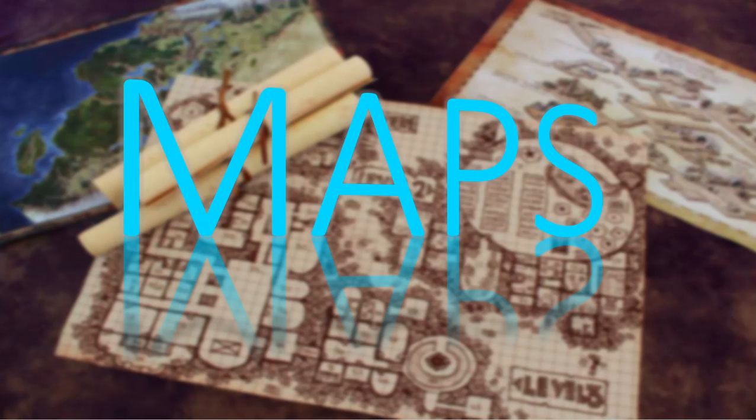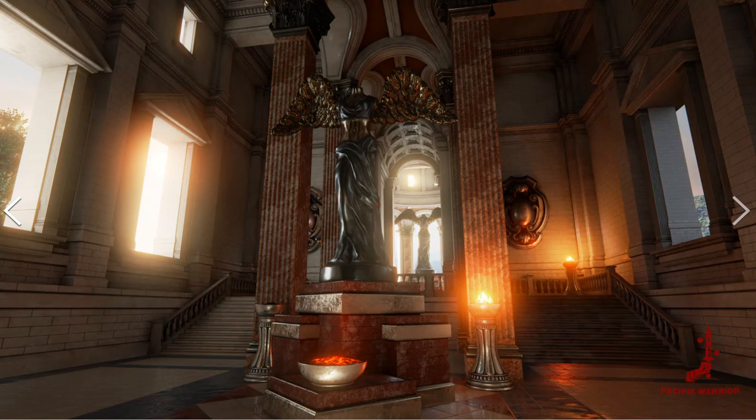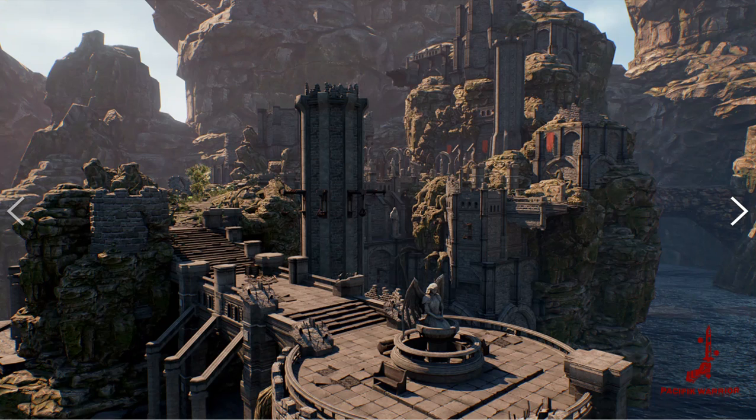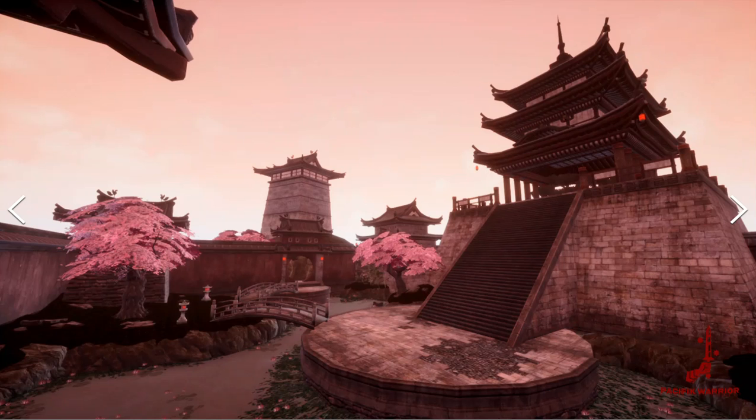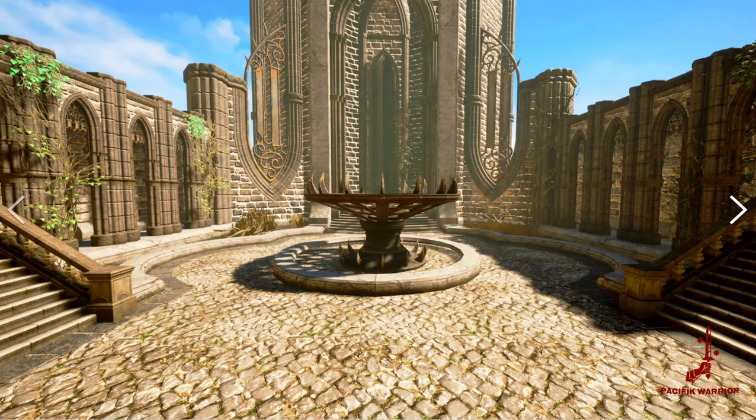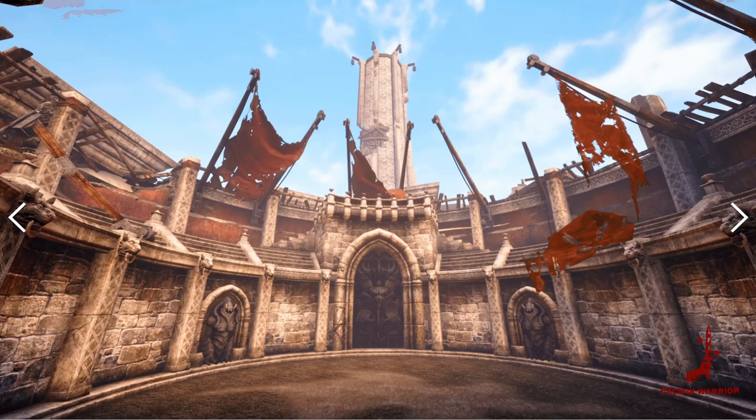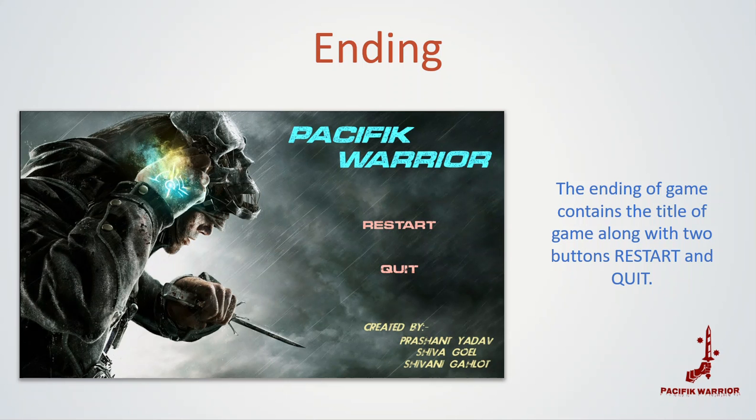There are five types of map: first, second, third, fourth, and this is the fifth one. This is the ending page which consists of two buttons: restart button and quit button.